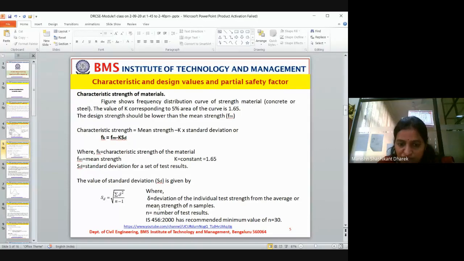If I am conducting number of tests, that many tests will be considered. So the total number of cubes, cylinders or beams will be cast. IS 456-2000 has recommended a minimum value of n as 30.